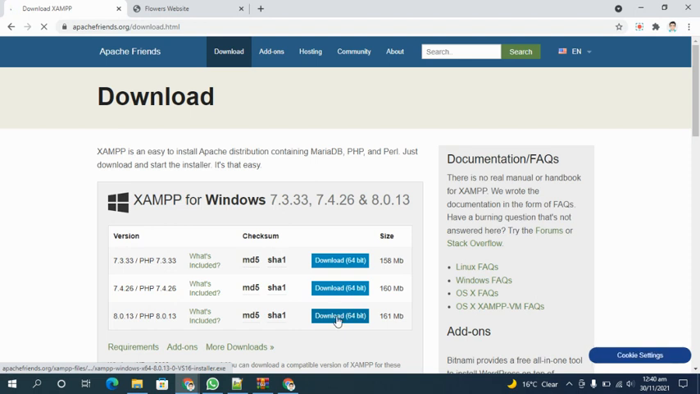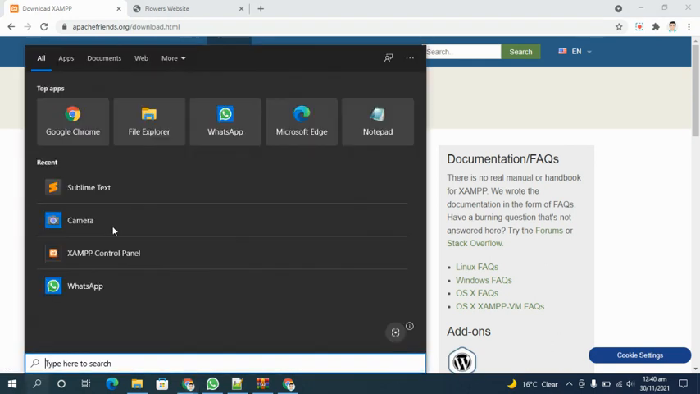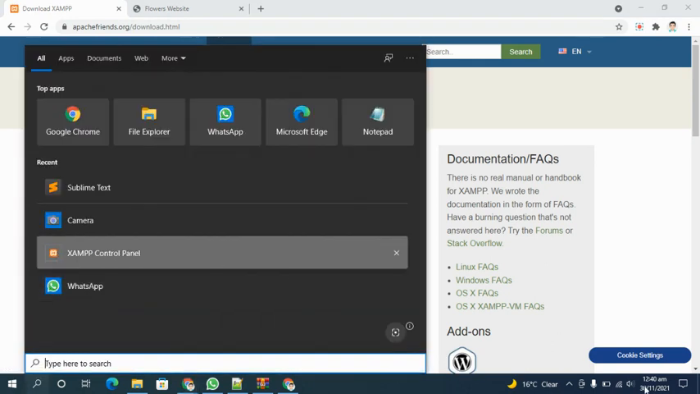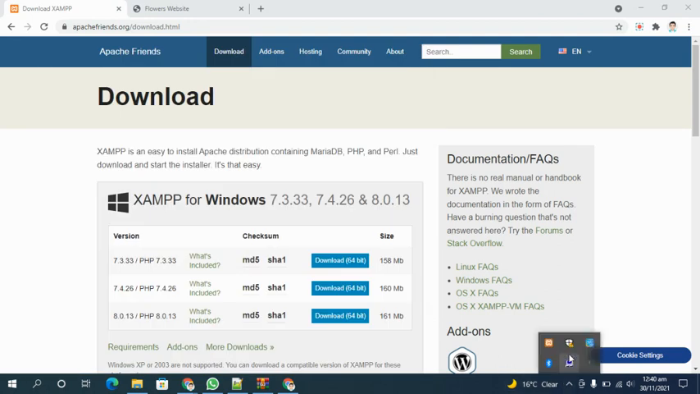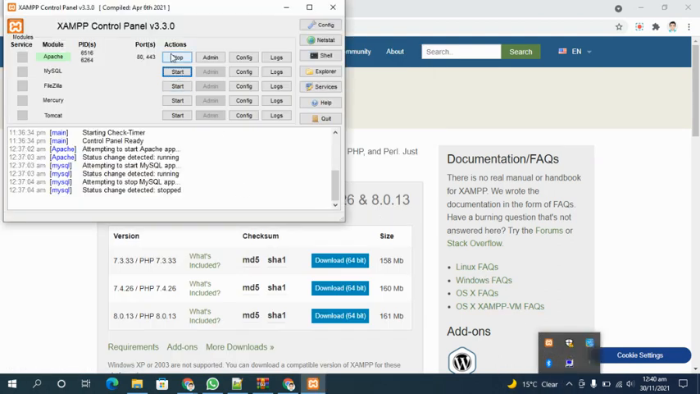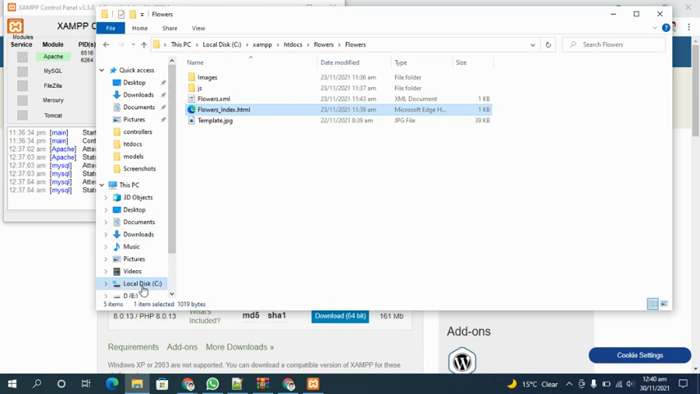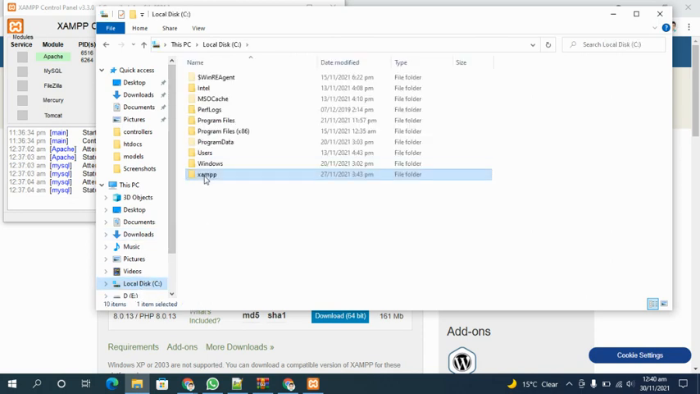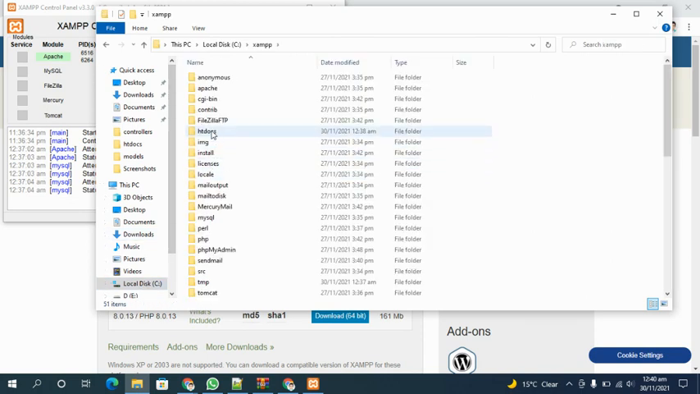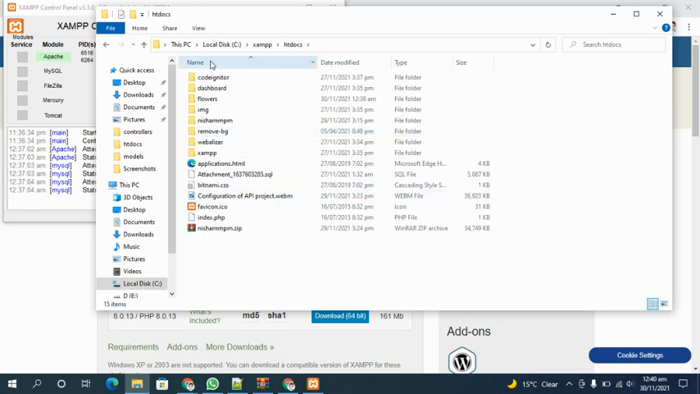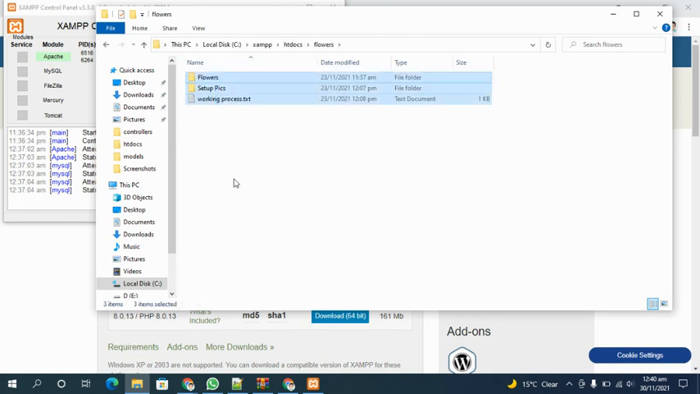You need to download this one. After downloading and installing, you will get this logo, XAMPP Control Panel. You need to open it and you will get something like this. You need to run the first one, and then you need to go to the place where it is installed, go to its XAMPP folder, go to htdocs and put that folder over here.